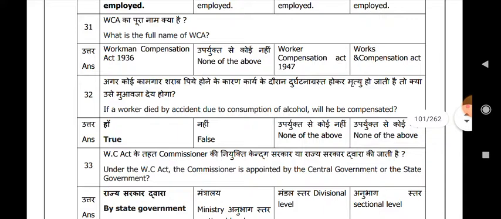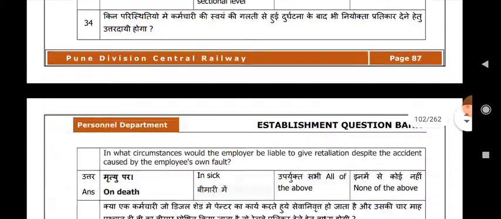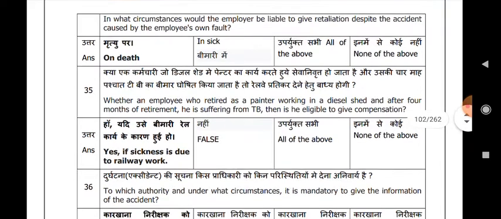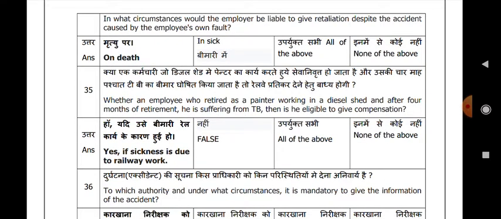If a worker died by accident due to consumption of alcohol, will he be compensated? True. Under the WC Act, the commissioner is appointed by the central government or the state government? By the state government. In what circumstances would the employer be liable to give compensation despite the accident being caused by the employee's own fault? On death. Whether an employee who retired as a painter working in a diesel shed and after 4 months of retirement is suffering from TB is eligible to get compensation? Yes, if the sickness is due to railway work.